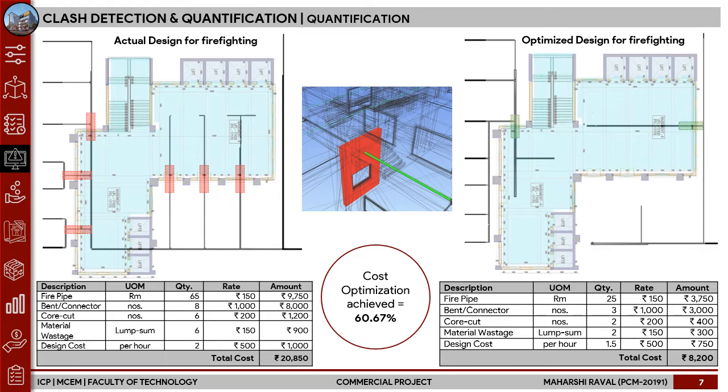Again, to note, this is a very small sample area, one of the lobby areas in the building. There are multiple similar lobby areas where applying such similar optimization can lead to much more cost saving in terms of service design.